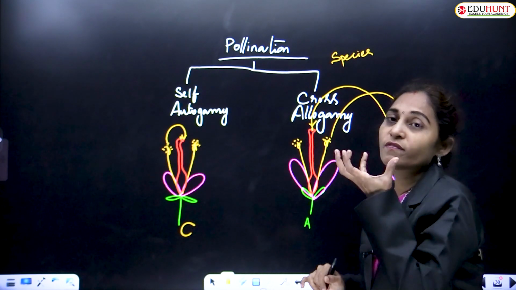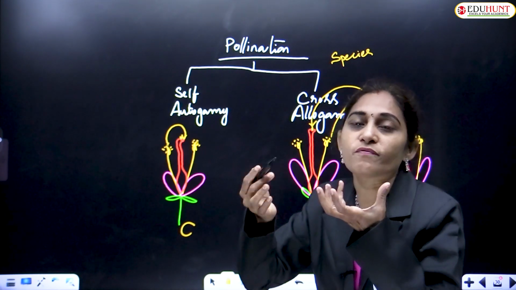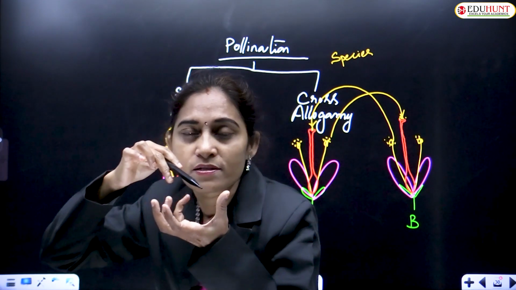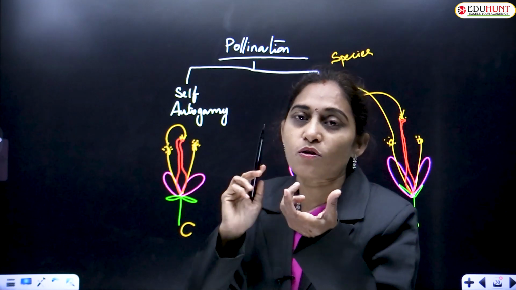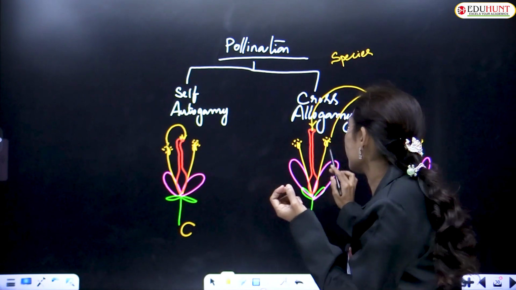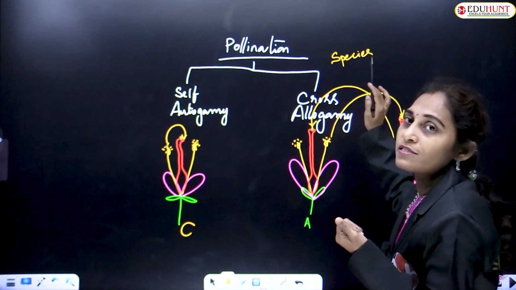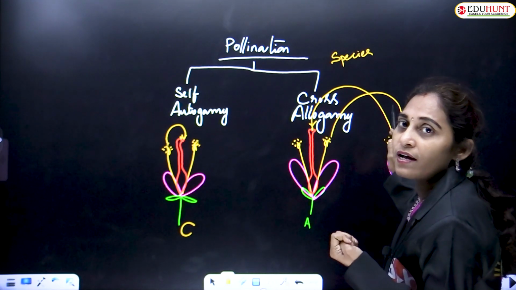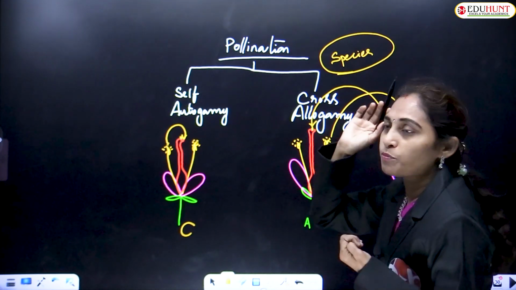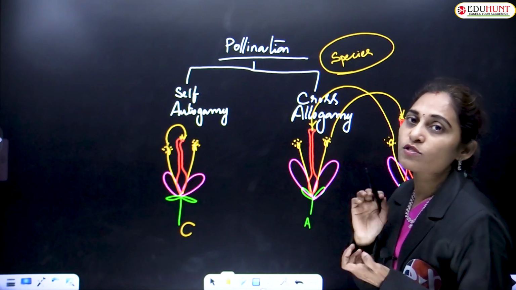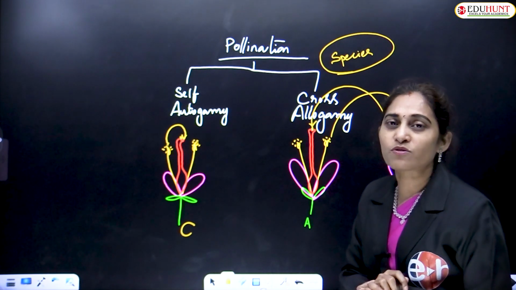Anyway, if the pollen from one flower reaches the stigma of the same flower, it is called self-pollination or autogamy. If the pollen from one flower reaches the stigma of another flower of the same species, this is very, very important, then it is called cross-pollination. Why am I telling this so many times?